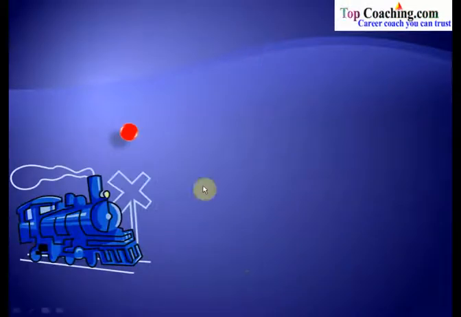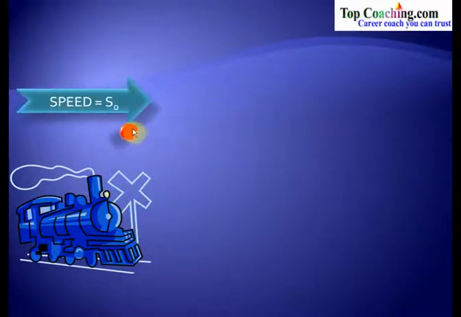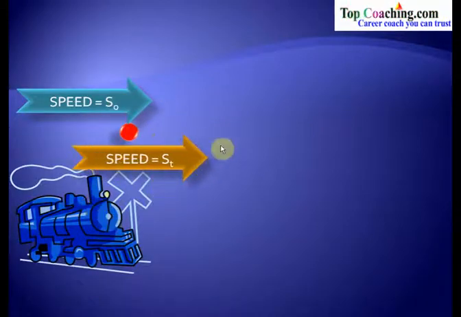Now let's take one more case. Let us say that there's a point object, but it is not stationary this time. So we have a train and an object which is also moving. Let us say that the speed of this object is S0 and the speed of the train is St. Now if I ask you the time taken by the train to cross this object, the situation is different.